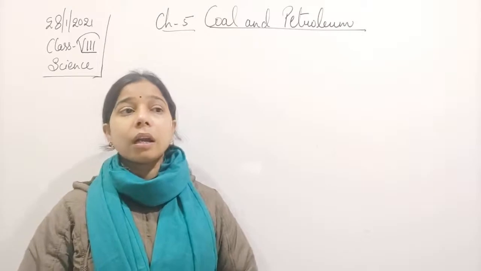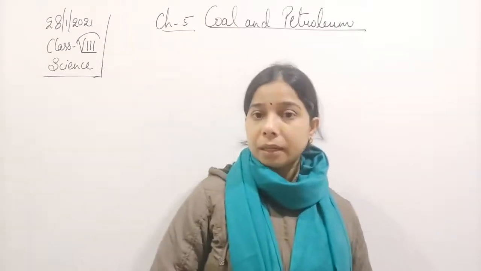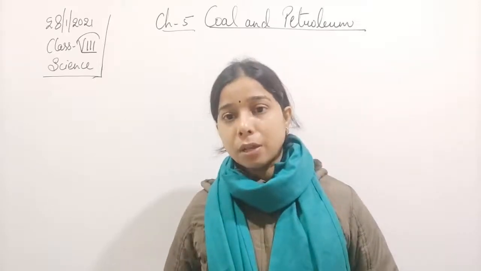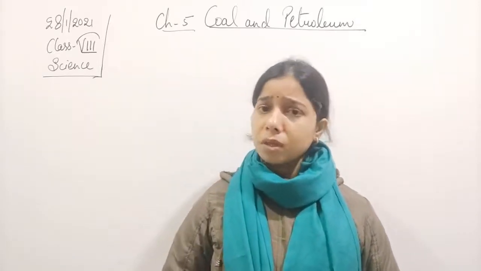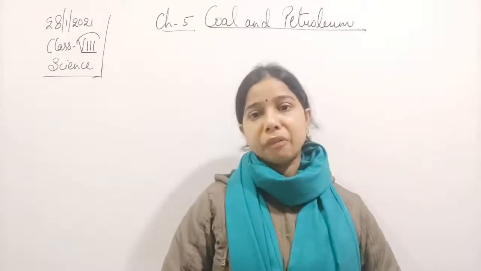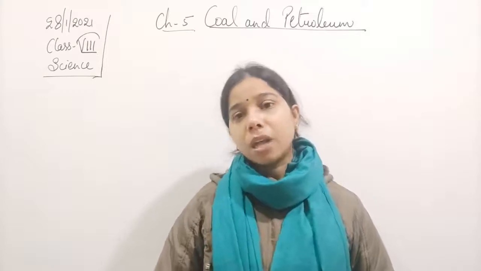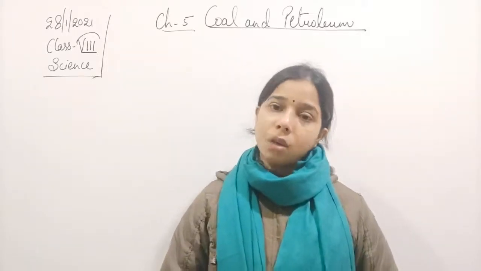And alloys have better properties as compared to the metal or the non-metal. So that is alloys. So we have seen all these different kinds of properties and topics related to metals and non-metals.